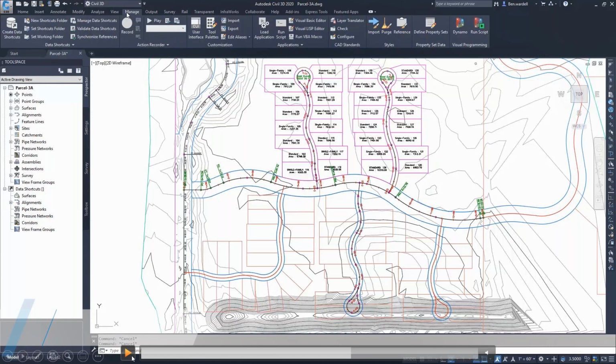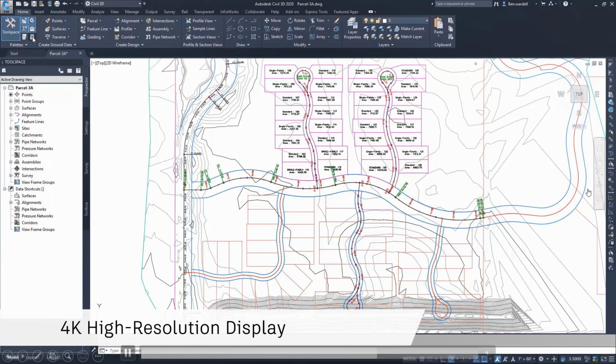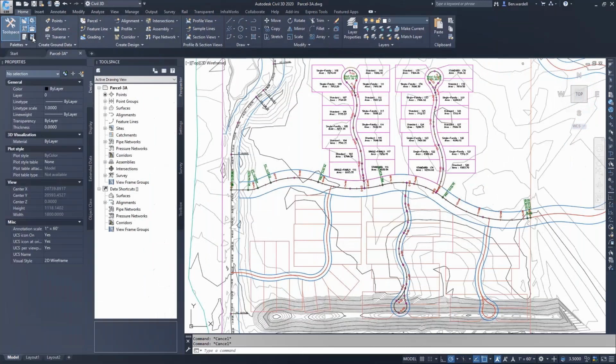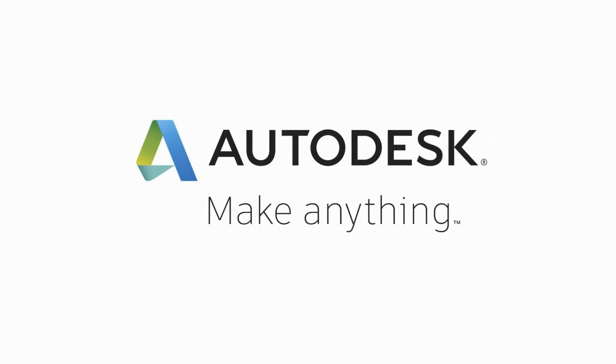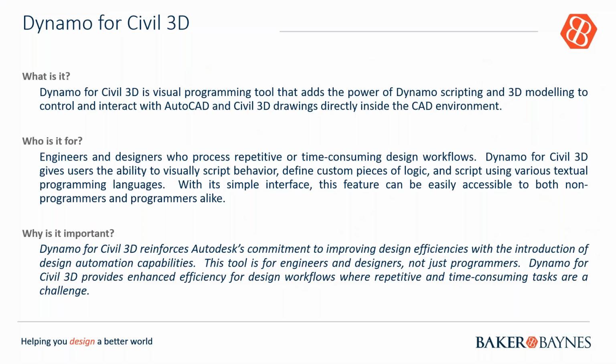So first of all, you can actually see it's a 4K high resolution display. It looks much better, because if you use Revit and compare the layouts from Revit to Civil 3D, it looks really bad, but now we've matched it, if not better, much slicker, and it doesn't have a CAD interface to highlight that to you, right? So that's just a simple thing that it looks a bit different, but the functionality is the same.